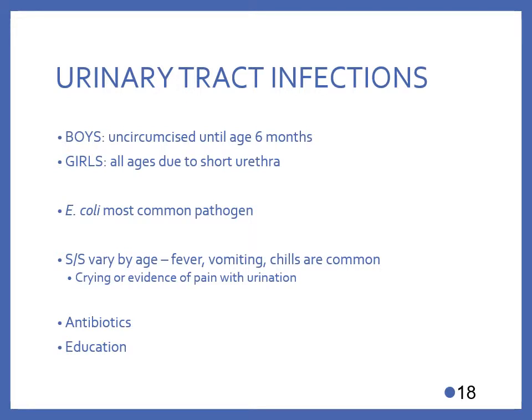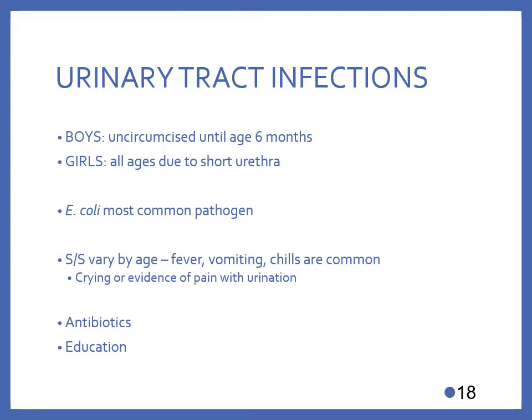Urinary tract infections impact both male and female children. In males, it's primarily uncircumcised males until about the age of 6 months. These infections impact uncircumcised boys primarily because the prepuce or foreskin cannot be easily retracted and the penis can't be cleaned until about 6 months of age.